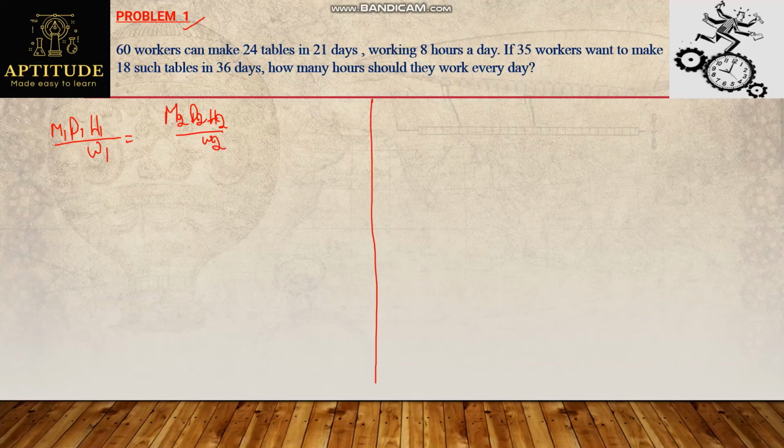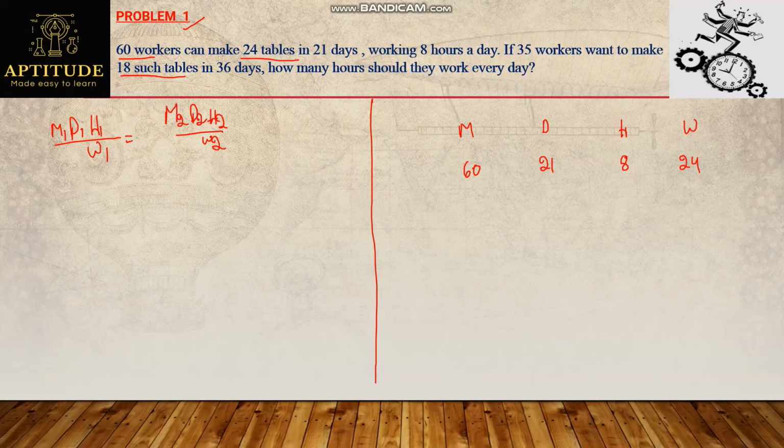Observe here. In the first case, the order will be men, days, hours and work. Number of men is 60. Number of days they require is 21 days. Number of hours they are working in the first case is 8 hours a day, and work they are making is 24 tables. Here work is different, so that's why I am considering work. If work is the same, I will not consider the work value. So the first case is represented.